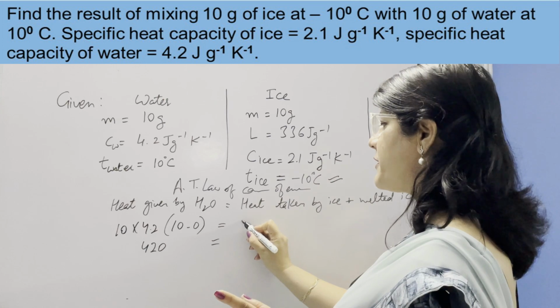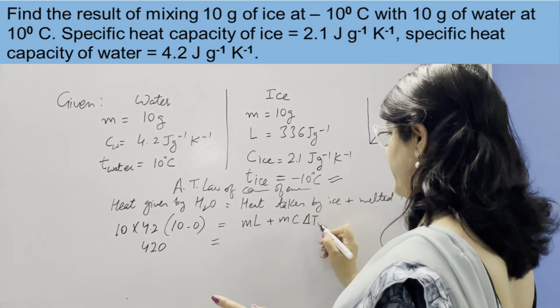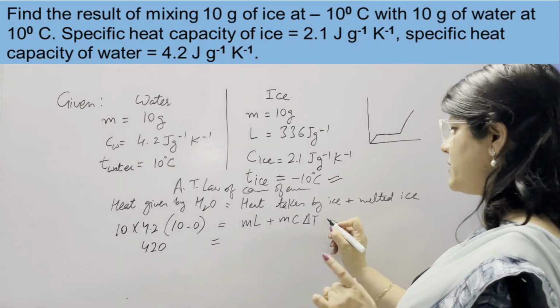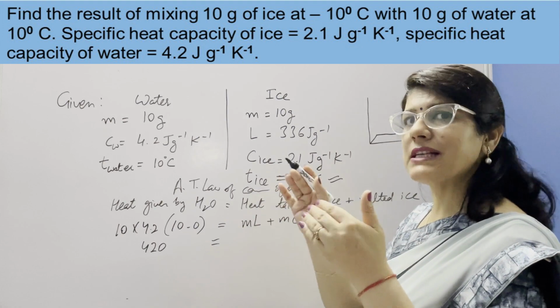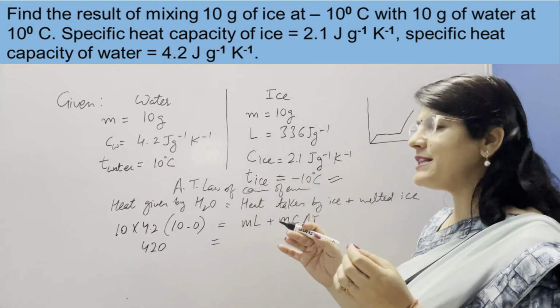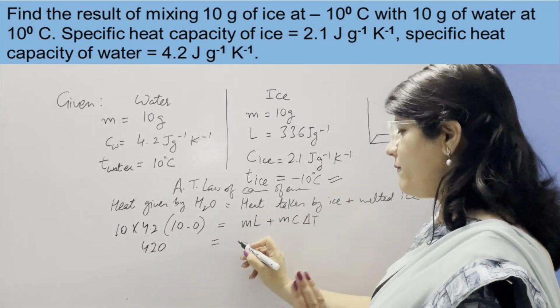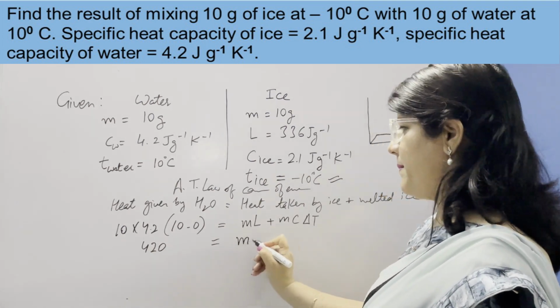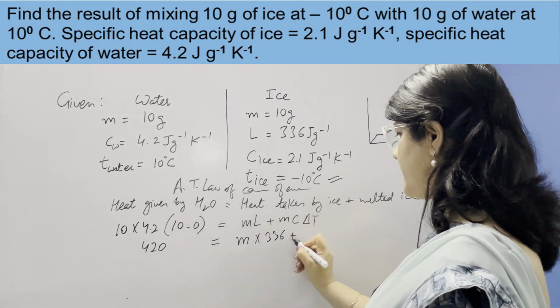So first it converted into ml and then mc delta T. So for ice we need to take two values. In this numerical we have to find the result of mixing. It means some ice may not be melt, or we can say we don't know the mass of melted ice. So we need to take it as it is m, and latent value is 336.